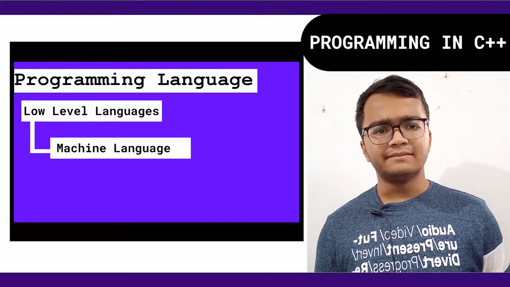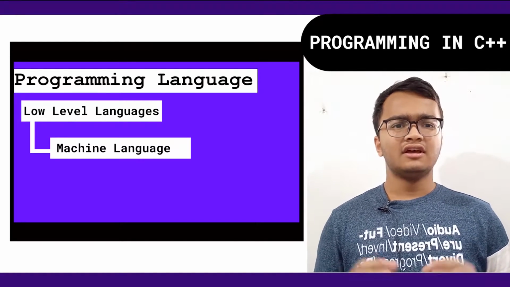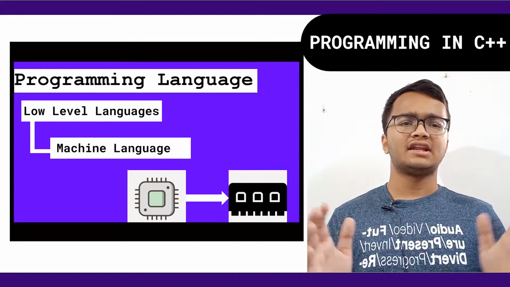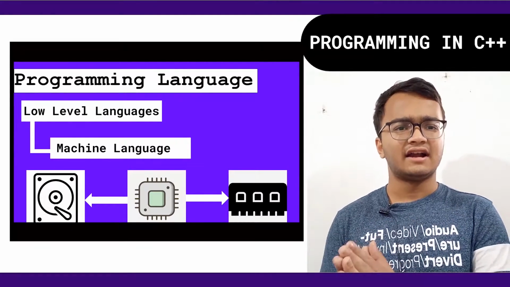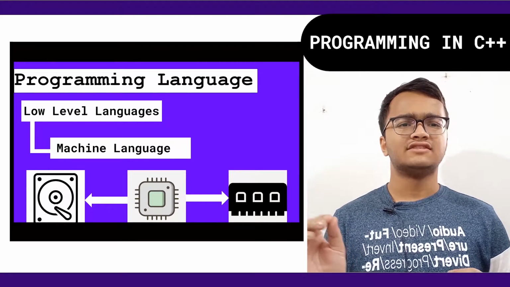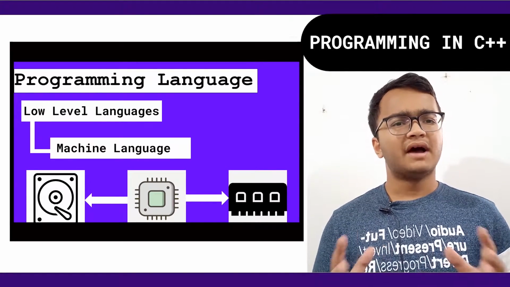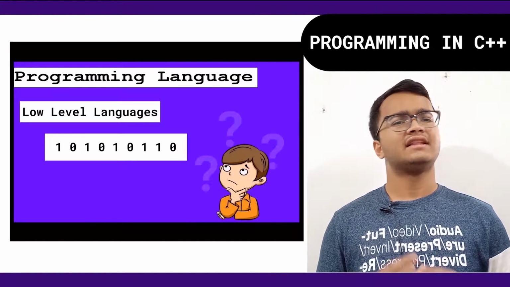The hardware elements of the computer interact with each other with the help of the machine code. This means that the CPU interacting with the RAM, or the CPU interacting with the storage devices, say the hard disk drive, is all done using the machine code. Machine code consists of zeros and ones, which is also called binary code. It is not possible for us to understand the machine code.